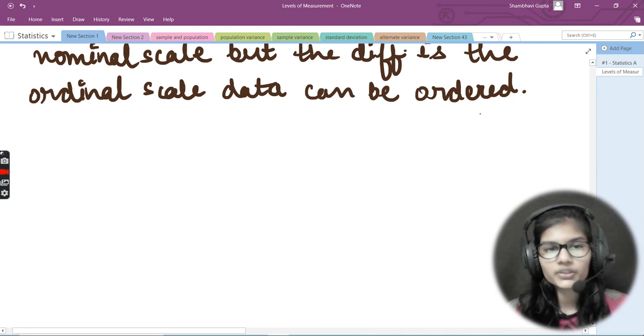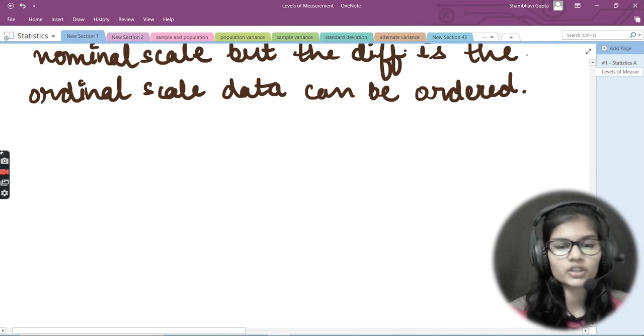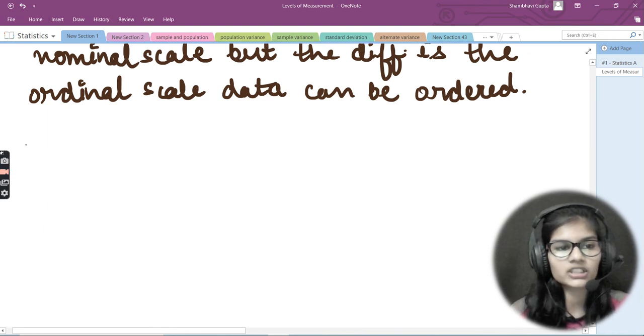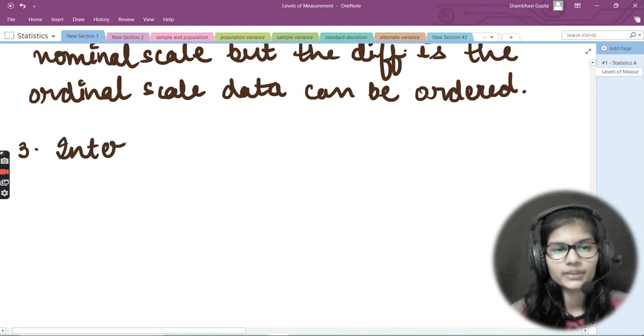So first of all, this was about the nominal and ordinal. This was the difference which comes between both of them. Fine, now let's move towards the third type of scale level, and that is basically the interval scale. Now let's see what this interval scale is.